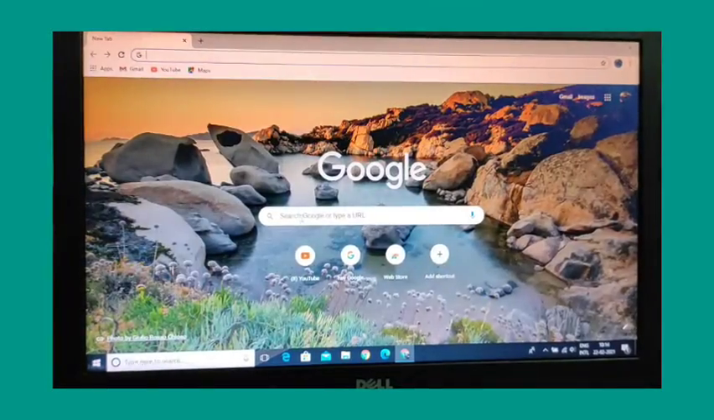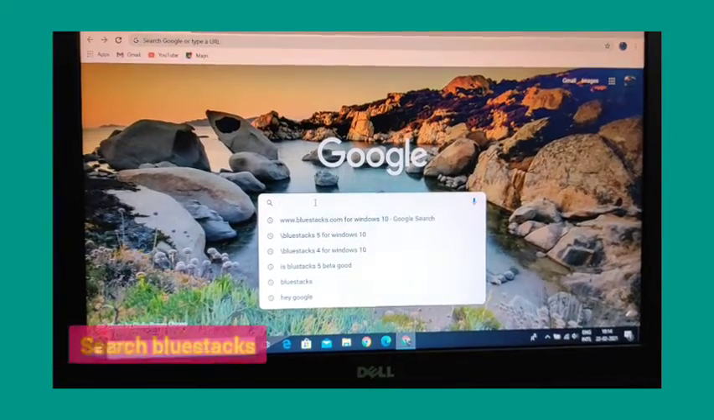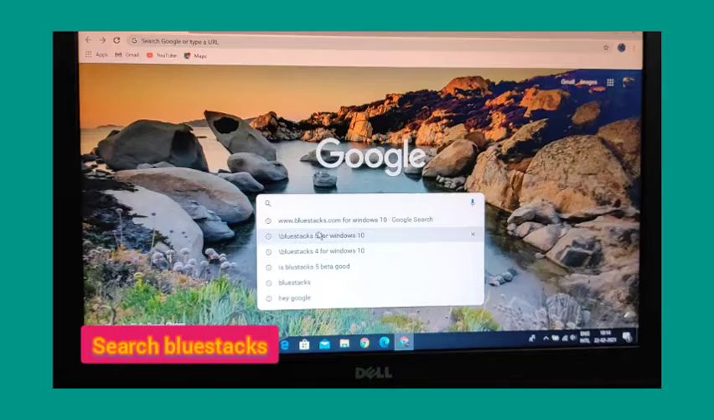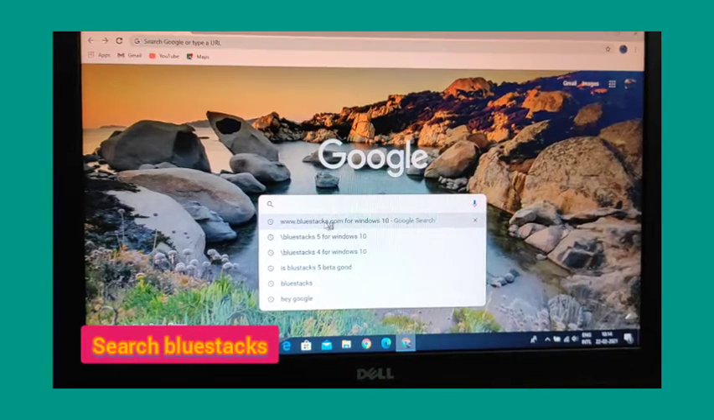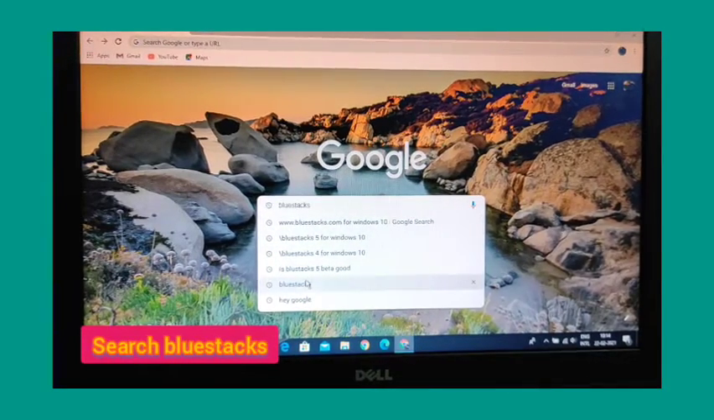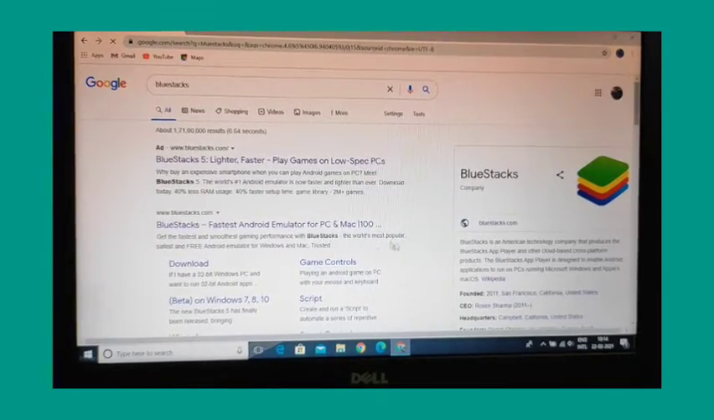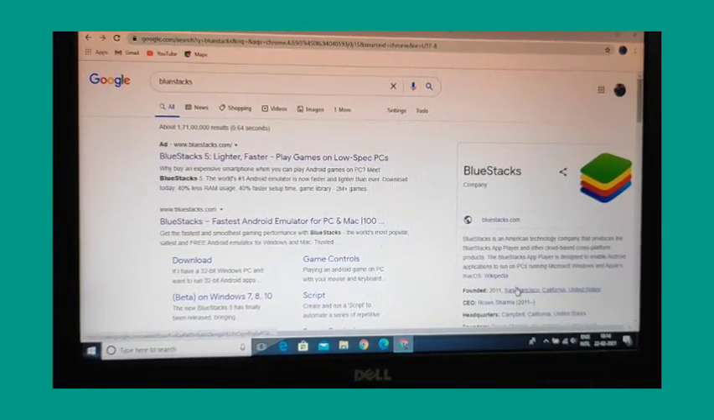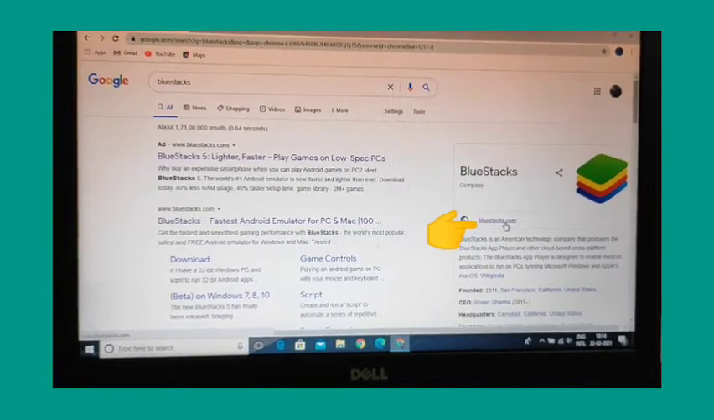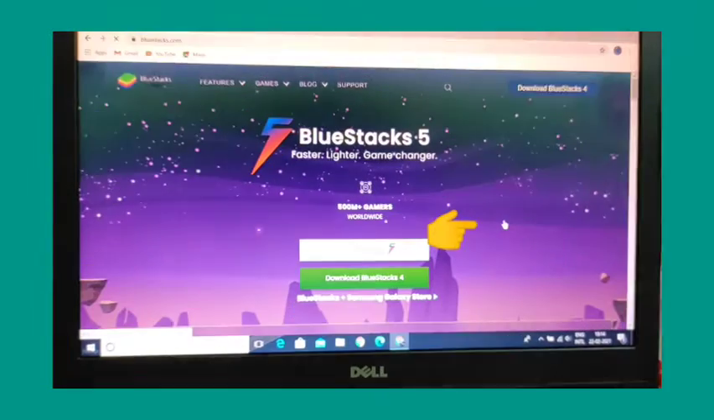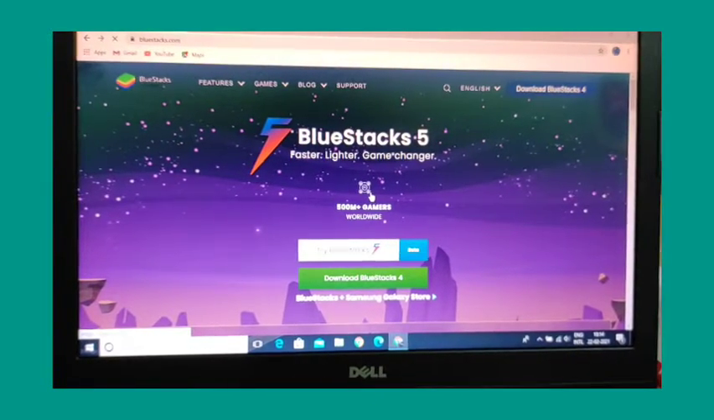You first have to search for BlueStacks. Right, search, you can get it, and here you will get the website on the right side of the screen. Go on it, and here you will see the Bluestack 5 beta version.